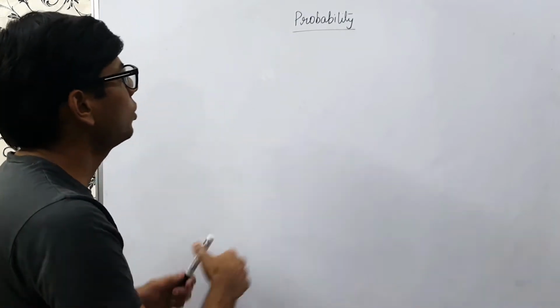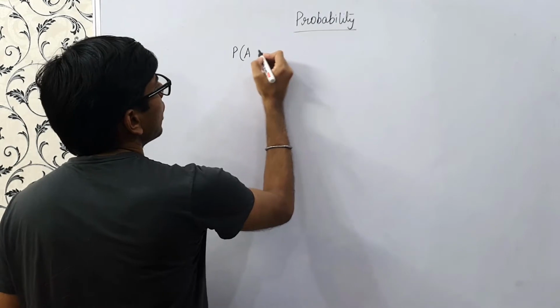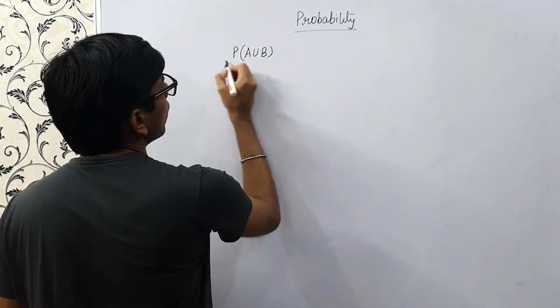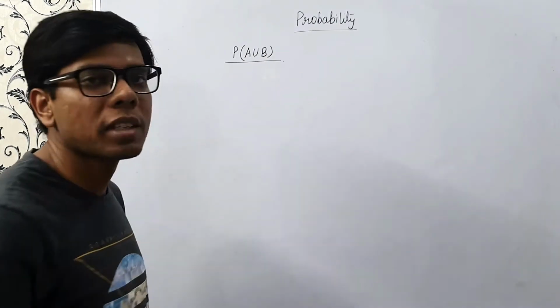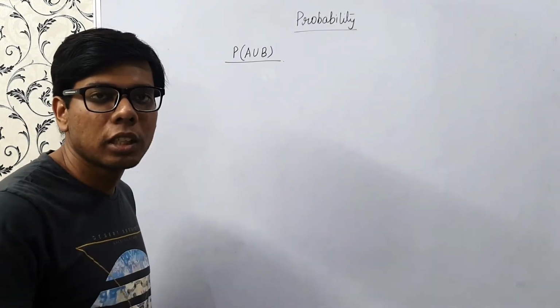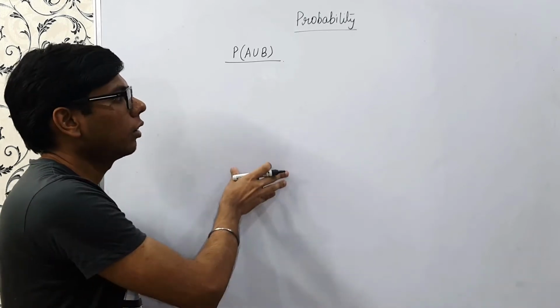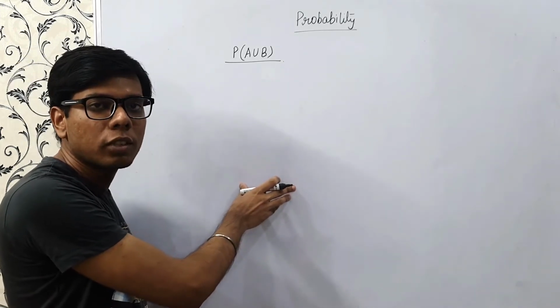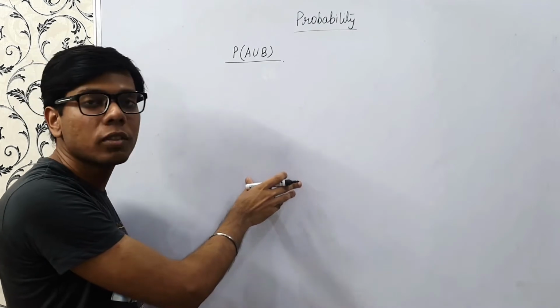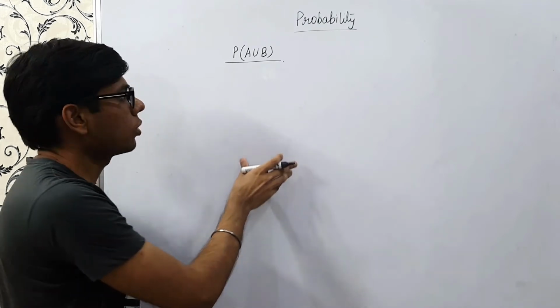In this video, we'll be learning some formulas to calculate probability, like probability of A union B, and some other stuff, and some examples covering probability. So in my earlier videos, I've explained about probability, axiomatic approach to probability, and different events like mutually exclusive and exhaustive events. So please watch the links below and watch those videos, right?